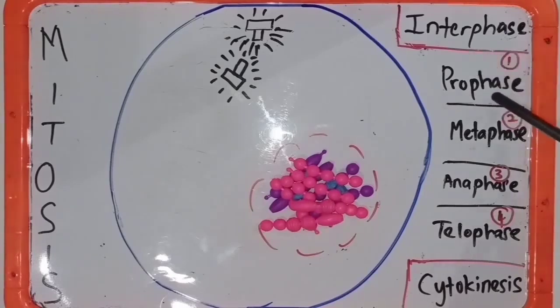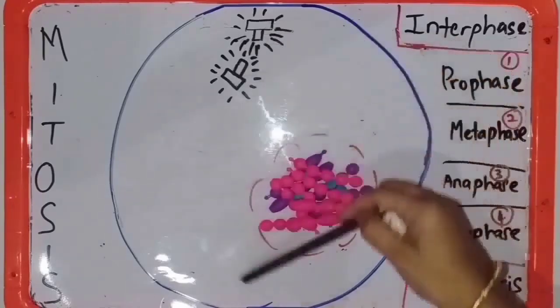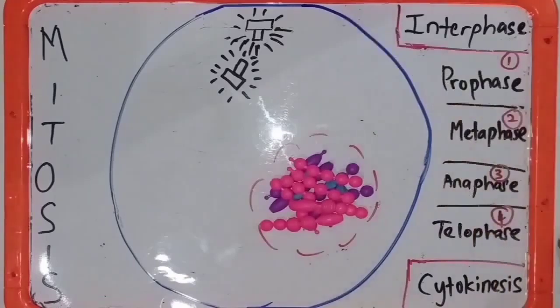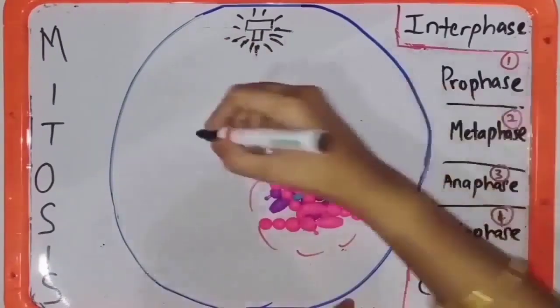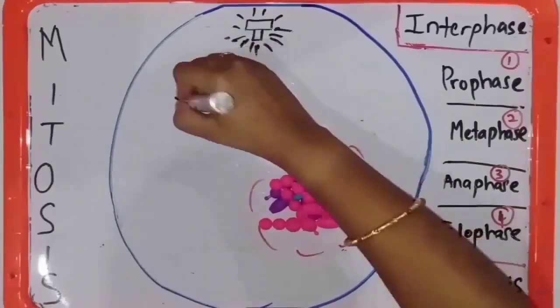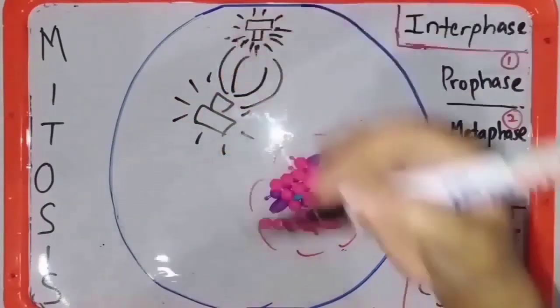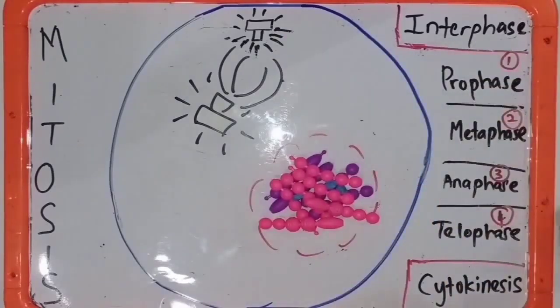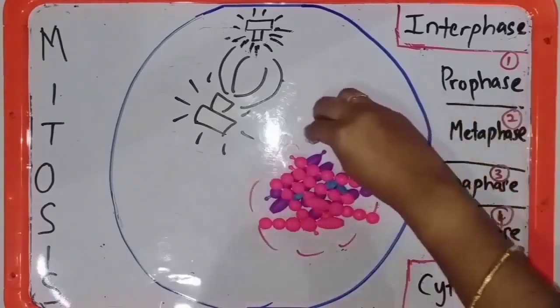During the prophase stage, the two centrosomes move toward the opposite poles of the cell. While the two centrosomes move toward the opposite poles, the mitotic spindle extends from the centrosome. This is the mitotic spindle. Then the nuclear envelope that surrounds the chromatin starts to disappear.